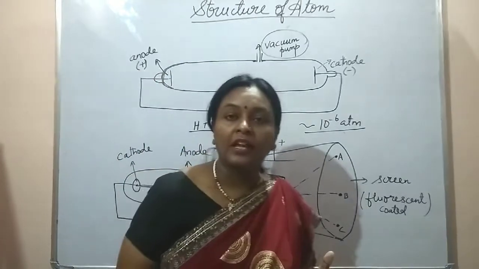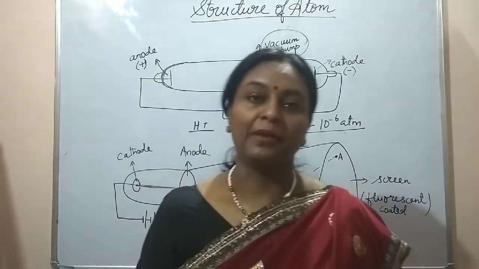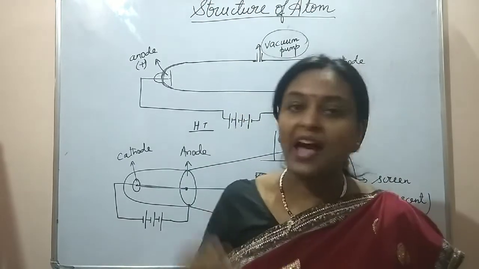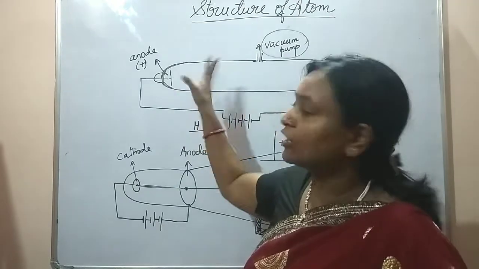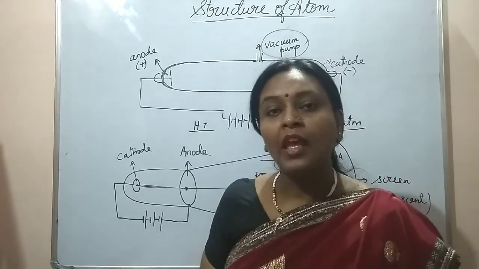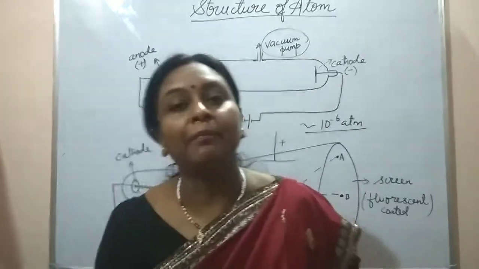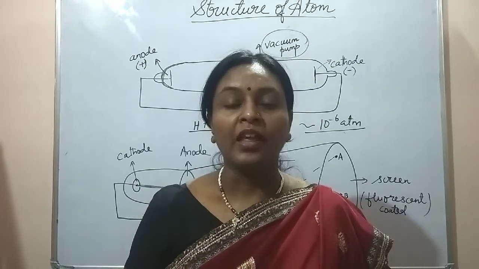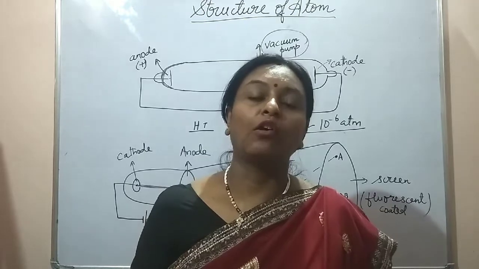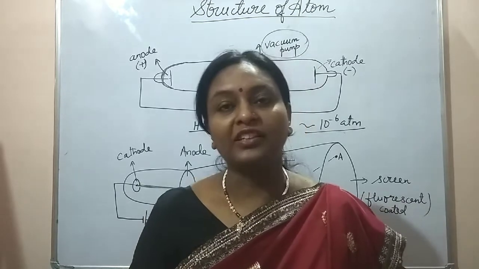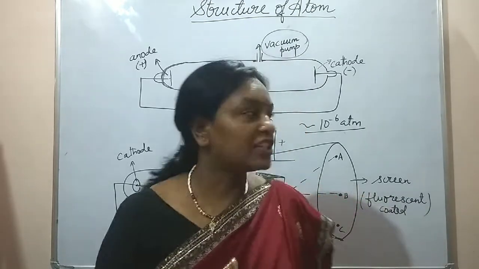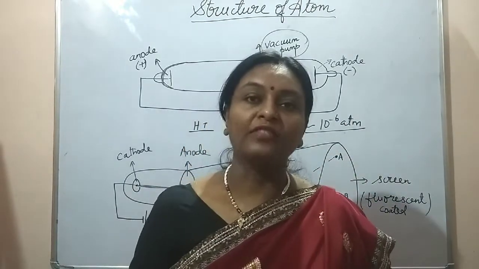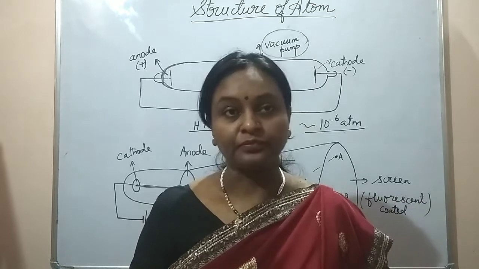J.J. Thomson made certain changes in the experimental setup. He took different gases in the discharge tube and he made the cathode or the electrodes with different materials. But when he changed the material of the cathode or when he changed the nature of the gas, he found the same result in all the cases. So this showed that the rays which were emerging from the cathode were independent of the nature of the material of the cathode and the gas taken.